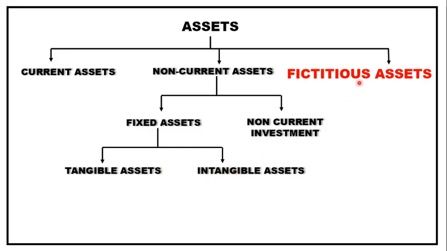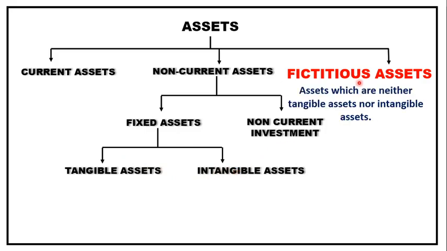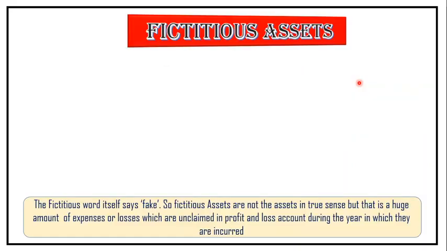Now a fictitious asset is something which is neither tangible nor intangible. So we can't say it is tangible or intangible. Exactly, a fictitious asset is something, as the name says, it's fake. These are not assets in a true sense. Actually, these are huge expenses or the losses which are not covered in one particular profit and loss account.